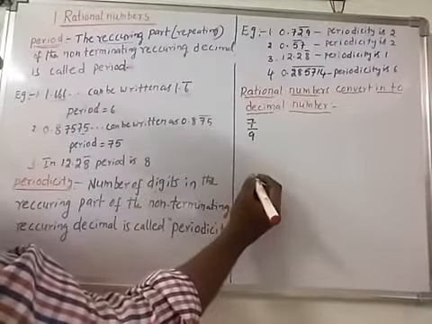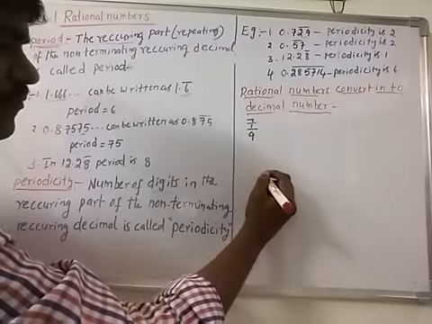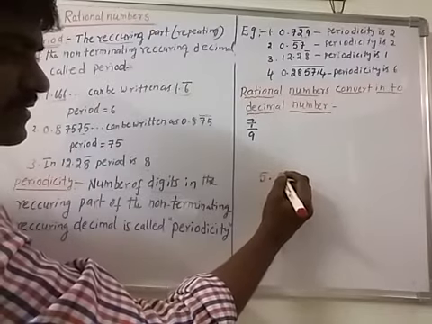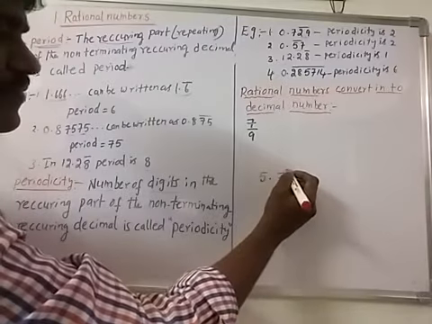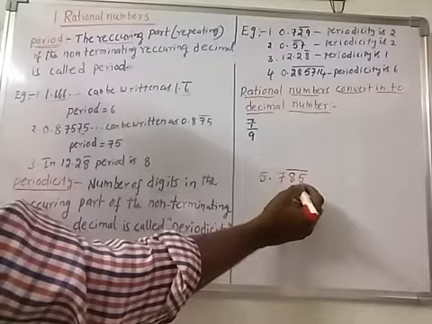And now another example, 5.785 bar. In this, what is the period and what is the periodicity?